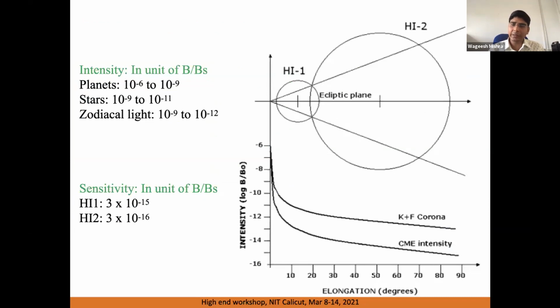In the graph, the CME intensity goes down to 10 to the power minus 14, while the background corona is up to 10 to the power minus 12, and even the stars' intensity is much higher, like 10 to the power minus 11. What this means is that these instruments are very sophisticated, and that's why they can see CME particles even much further away from the sun. It is easy to track them if we use these observations from heliospheric imager 1 and heliospheric imager 2 on board STEREO.